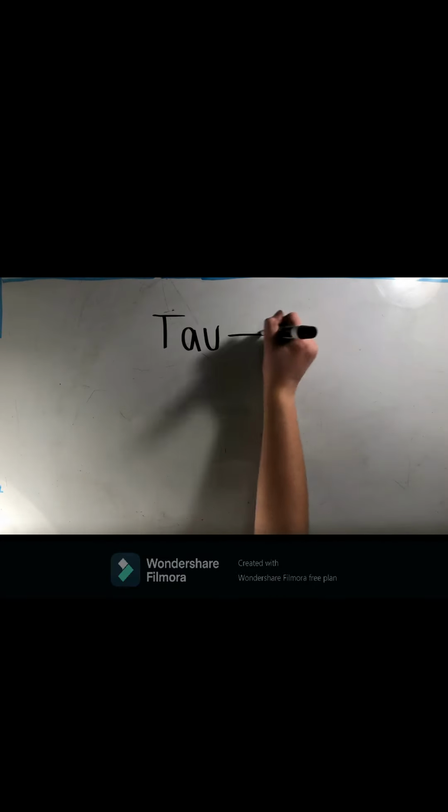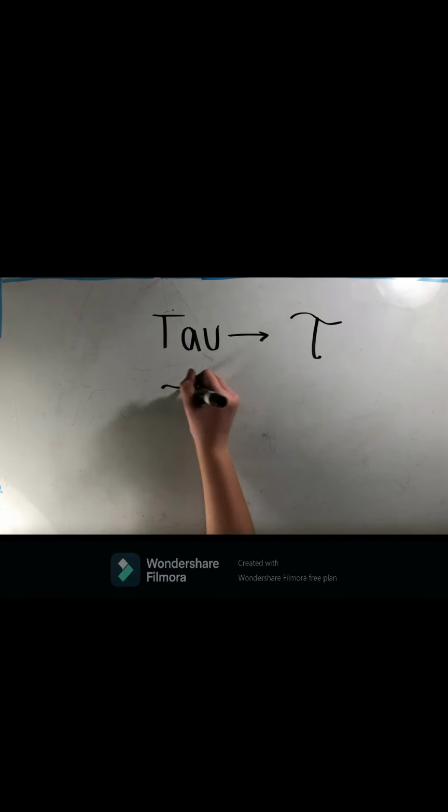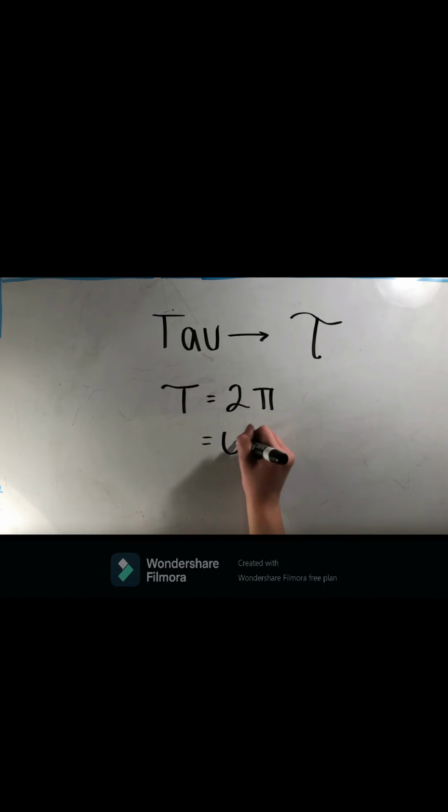Now, have you ever heard of tau? Tau is equal to 6.28, which is 2 times pi. Some people in the mathematical community believe that we should be using tau instead of pi. Oh, the horror! Why would anyone want to get rid of the beloved pi?